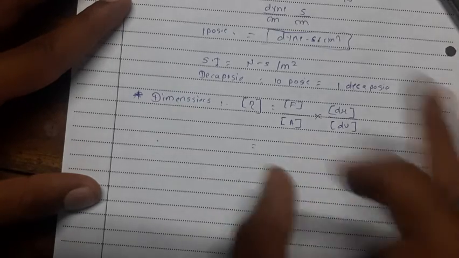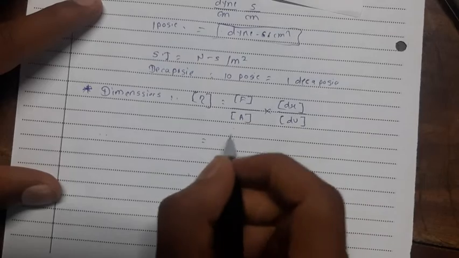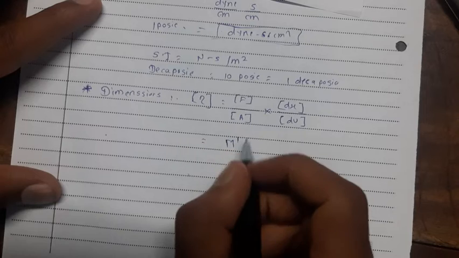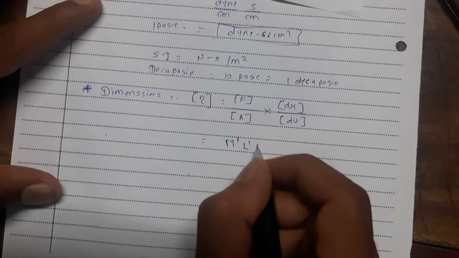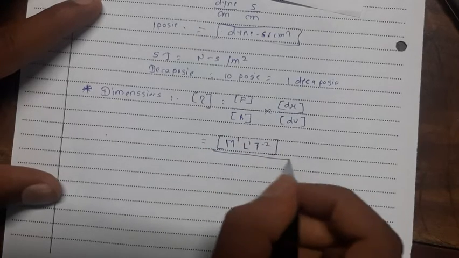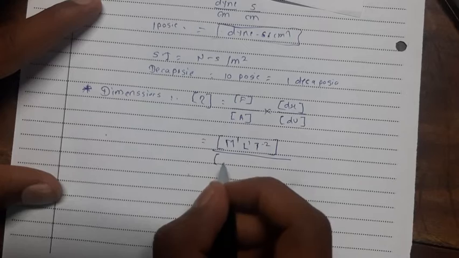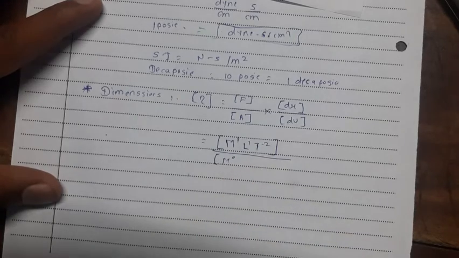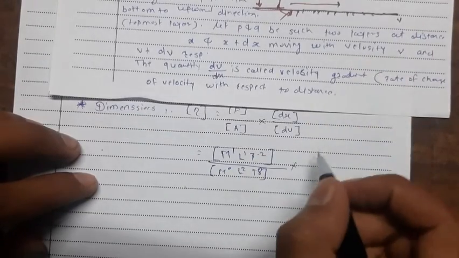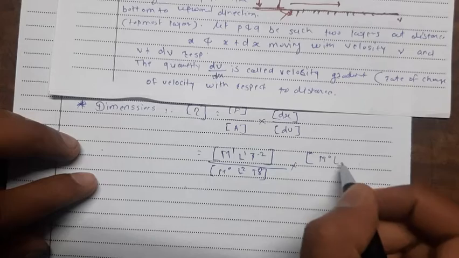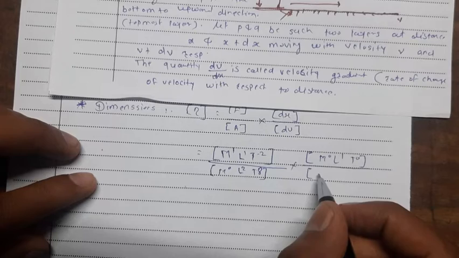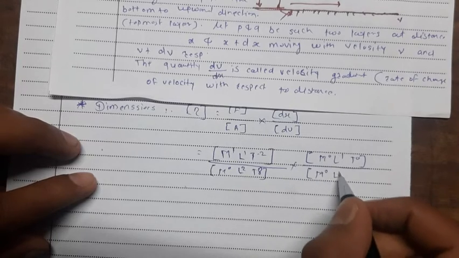Mass is measured in kilogram, so this will be M1, and acceleration is measured in meters per second square, so it is L1 T minus 2. That is the dimension of force. Next, area is measured in meters square, so it is M0 L2 T0. Next, dx, which is a distance, has dimension M0 L1 T0. And finally, velocity, measured in meters per second, is L1 T minus 1.